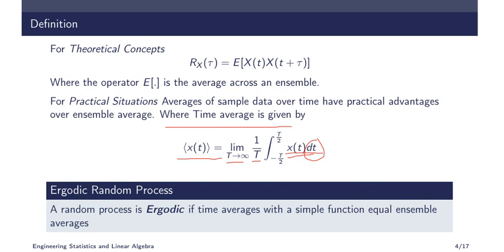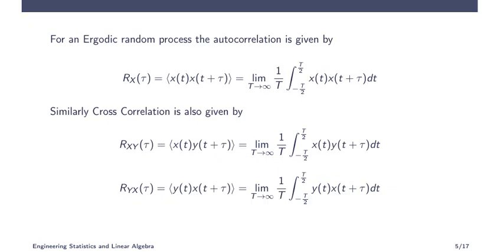So if this average and this expectation are the same, then that process is called the ergodic random process. So what do you mean by an ergodic process? A process is ergodic if the time average of the sample function equals the ensemble average. The average which we find using the expectation operator and the average which we find using this equation, if both are the same, then we will call that an ergodic random process. So we'll see an example.